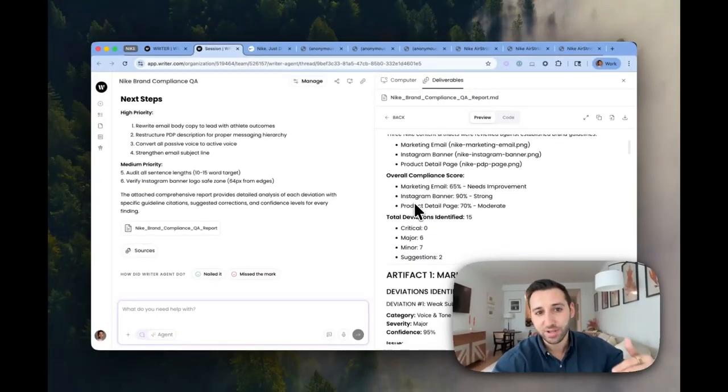So you actually might want to automate this with one final step that says, send this directly to my team via email to make these edits. And this goes right to the design team.